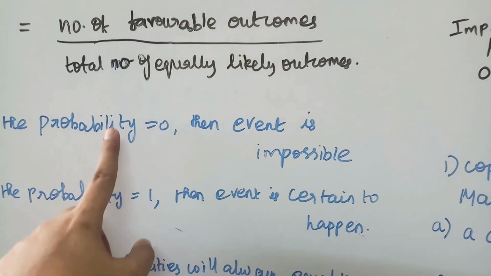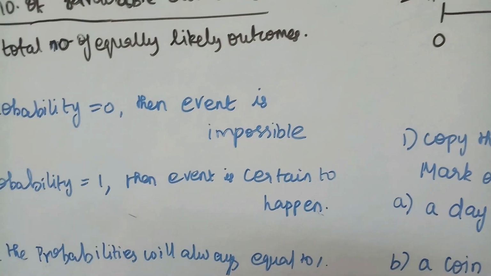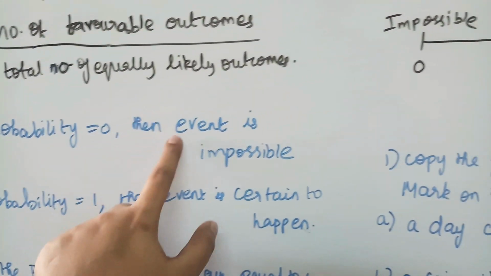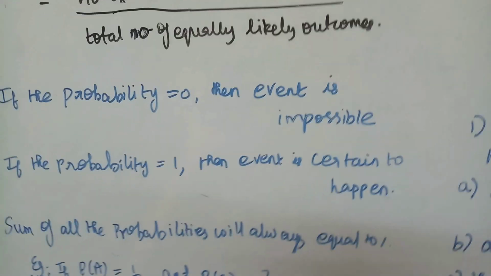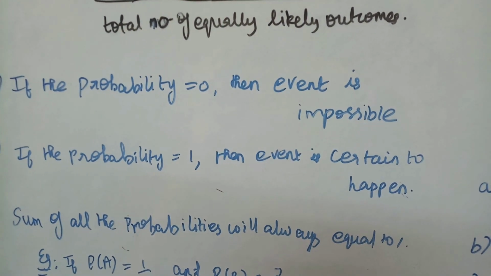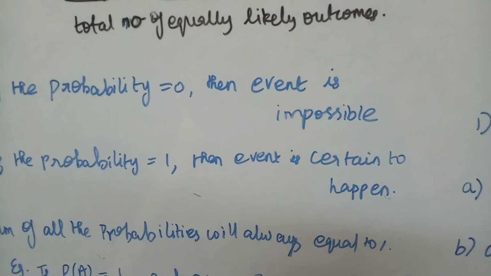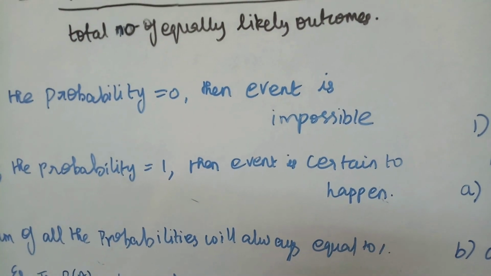Or if in the question they have mentioned the probability as 0, then that particular event is impossible. So vice versa, if the probability is 0, then the event is impossible, or if the event is impossible, the probability will be 0. And if the probability equals 1, the event is certain to happen. So for sure that event is going to happen means the probability will be 1.